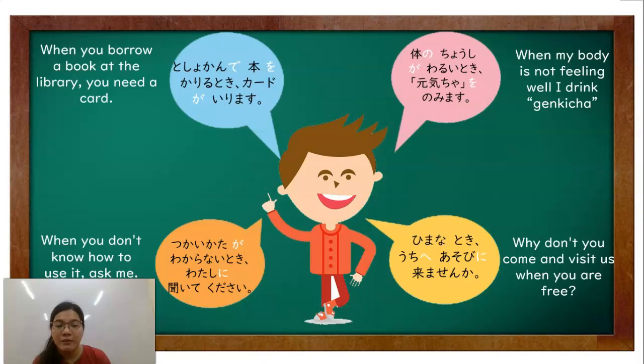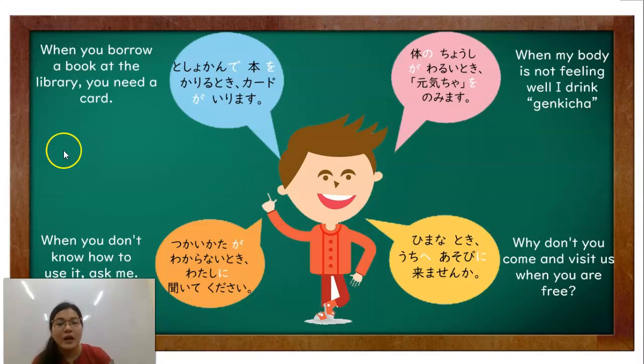Another: why don't you come and visit us when you are free? Hima na toki uchi e asobi ni kimasen ka? That means, why don't you come and visit us when you are free? Sa panahong libre ka, why not na pumunta ka at bumisita sa amin?